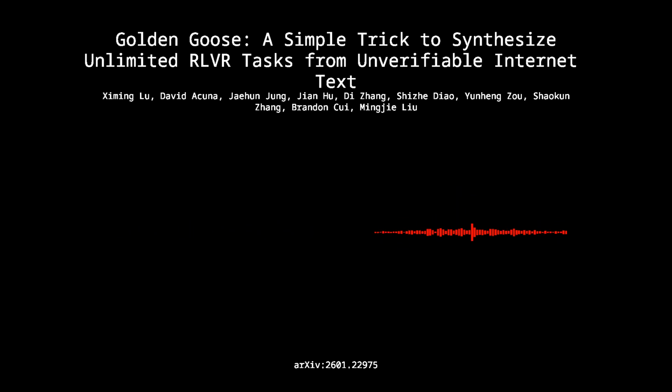So to wrap this up, the core contribution is a scalable, automated pipeline that turns the vast, messy internet into a source of verifiable training data. It solves the data scarcity problem by just synthesizing a curriculum from text we already have. And by shifting the task from open-ended generation to a constrained multiple-choice format, it creates a stable reward signal that revives saturated models. We saw it enable a small model to outperform a larger, specialized one in a completely new domain just by processing raw web scrapes.